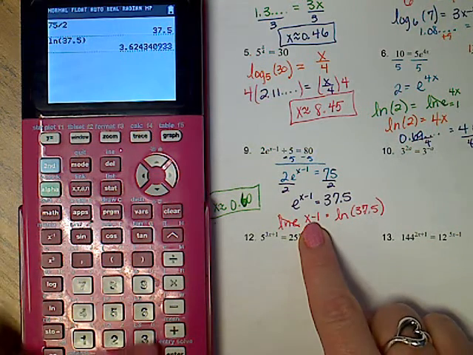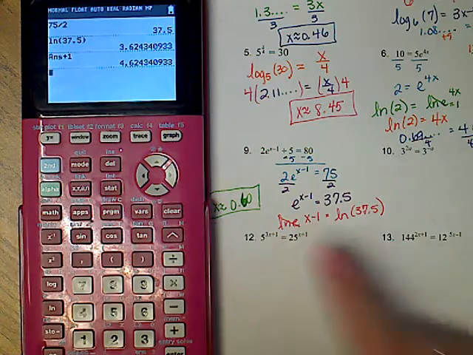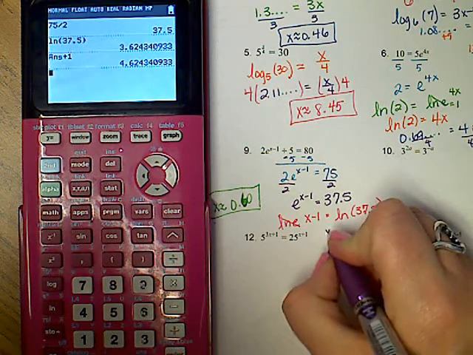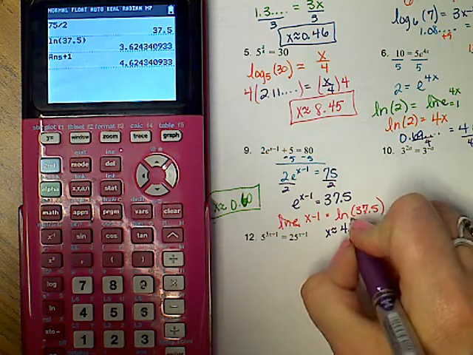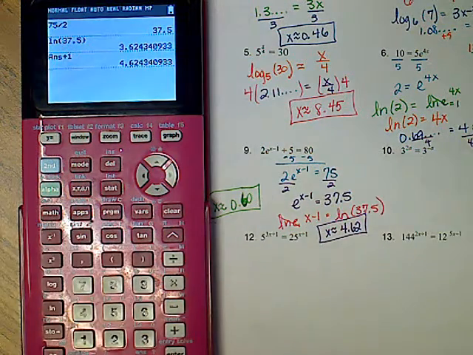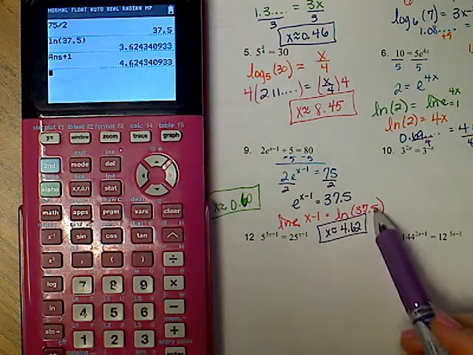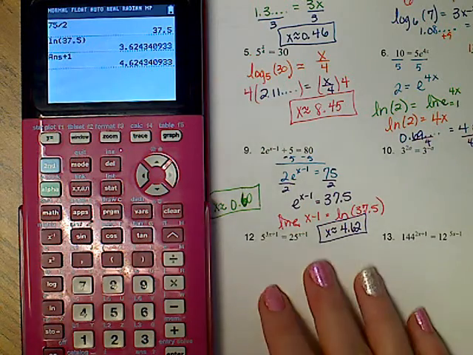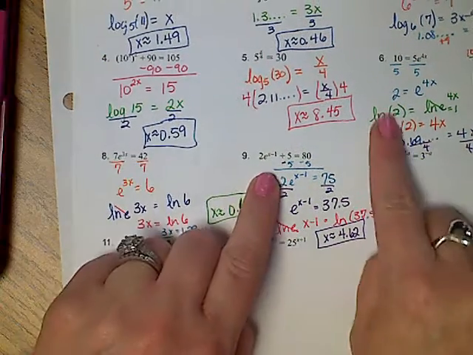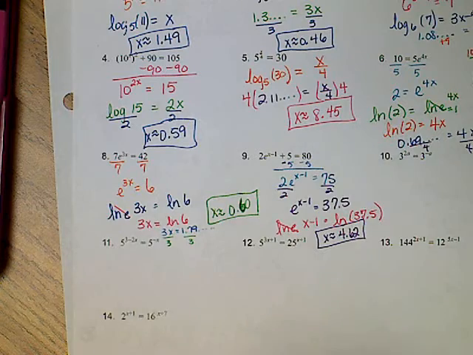We're going to add 1. So we get x is about 4.62. Again, I took the natural log and then I just added 1. You don't have to show me that. You can do it in the calculator and write your answer. Alright, so if you see a base of e, you've got to do natural log to both sides.